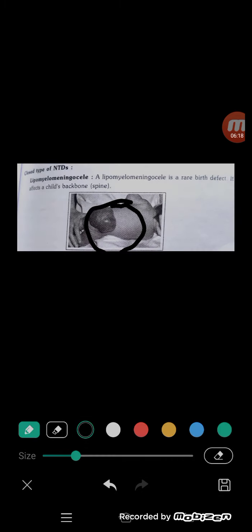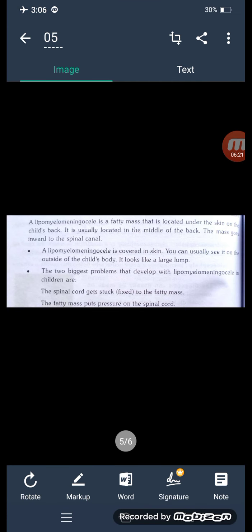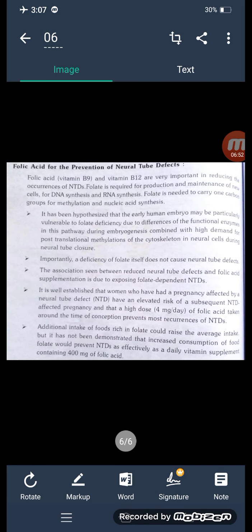Lipomyelomeningocele is a fatty mass located under the skin on the child's back. On the backside of the vertebrae, a mass of fatty tissue is produced. It is usually located in the middle of the back, and the mass extends toward the spinal canal. These characteristics in the body are called lipomyelomeningocele. So this is about the closed types.